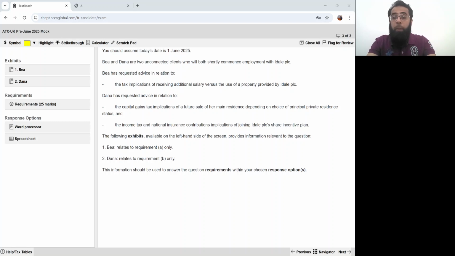I hope you all remember that in our previous two classes, we have discussed question number 1 and question number 2 of this official mock exam issued by ACCA for June 2025 exam attempt for our advanced taxation course. In our today's class, we will be looking at question number 3 of this exam paper. I'm your tutor, Owais Mirchawala, and I will be providing you this debrief on question number 3. With this, our discussion on this official mock exam for June 2025 exam attempt paper will be completed.